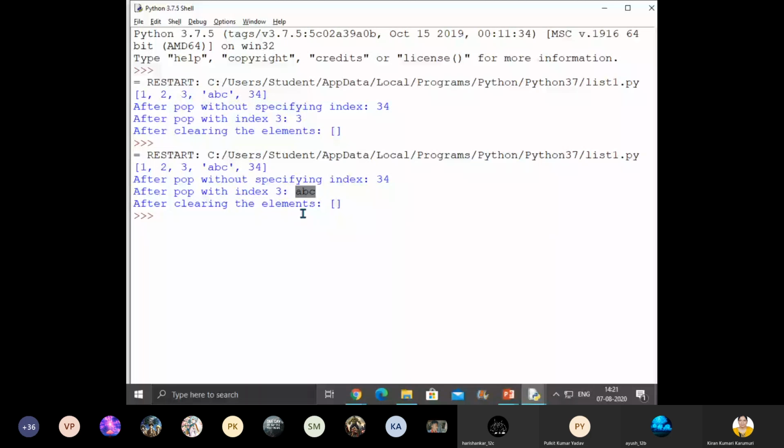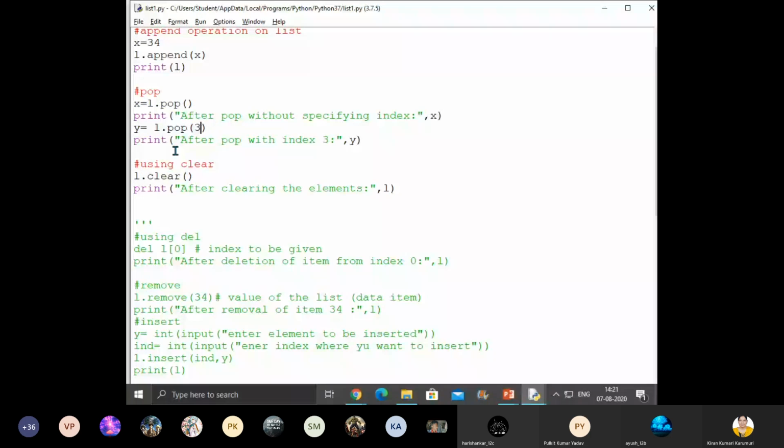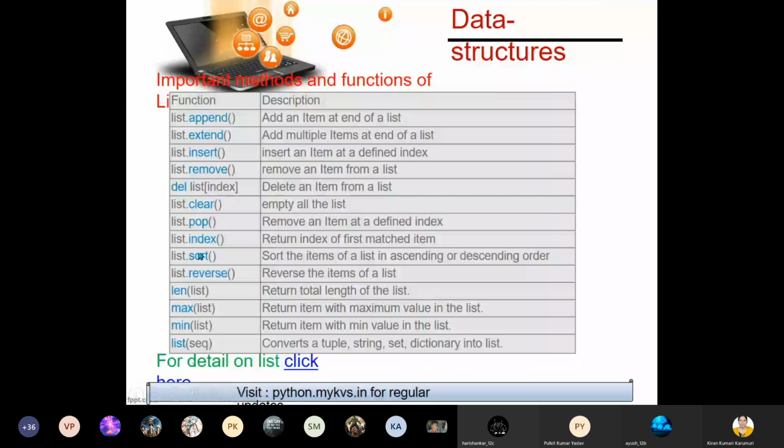Okay. So pop without specifying index, which is popped out, which is removed. You can display that value also using the pop method. That is what value is removed. That also we can take into another variable. Is it clear to everyone, children? Okay. So then sort, as you know, it will give you ascending order. Reverse will reverse all the items of the list. Length already we have seen, max, min. Let's just quickly I'll show you and then I'll stop.